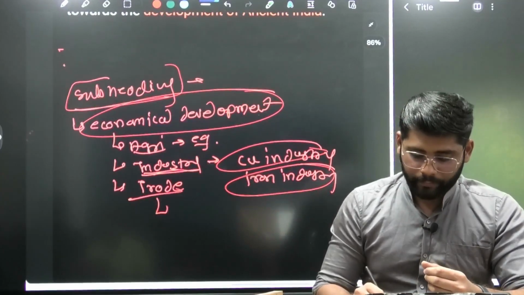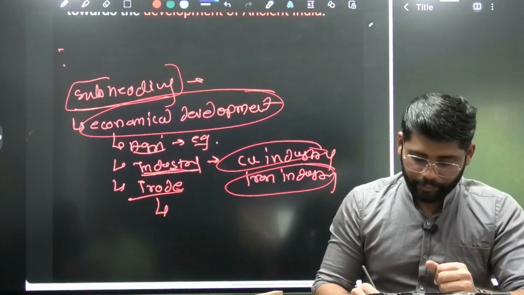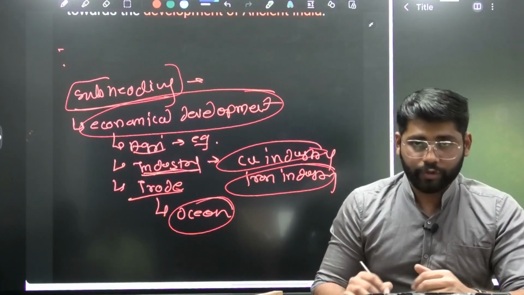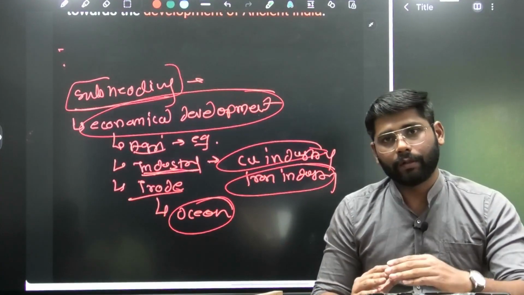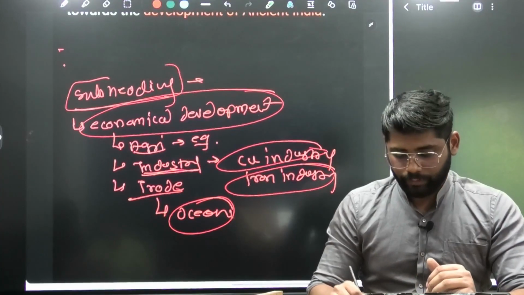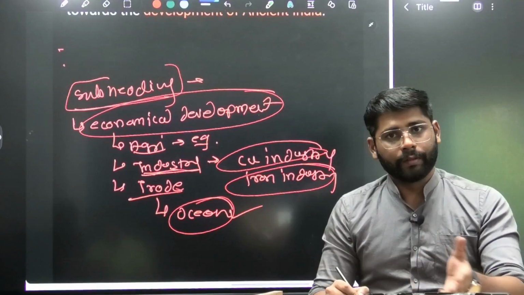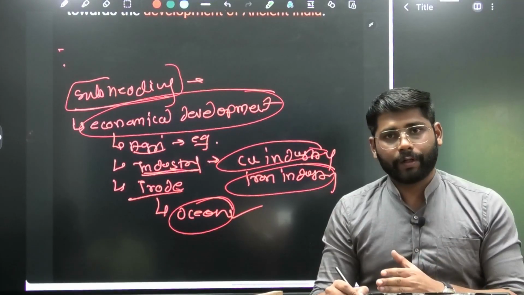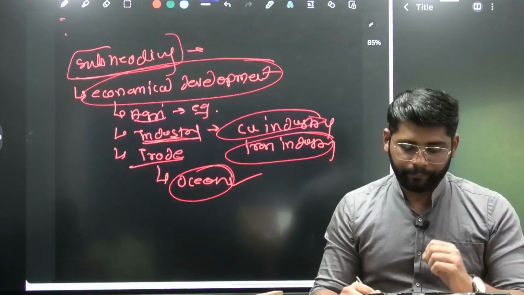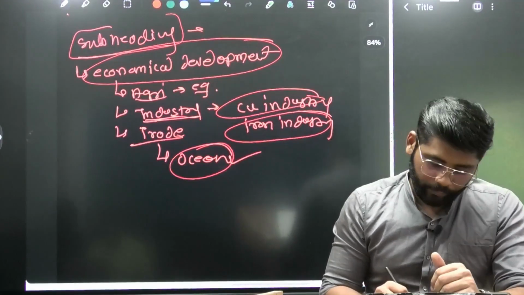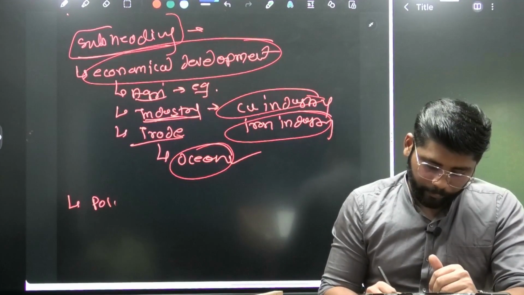Then the trade. When it comes to trade, we can mention the ocean, that is the Indian Ocean. So India had flourishing trade with the Roman Empire. So this also we can connect with having the vast coastline. So this aspect we can write here. This is about economic development. Then we'll move towards the political development.